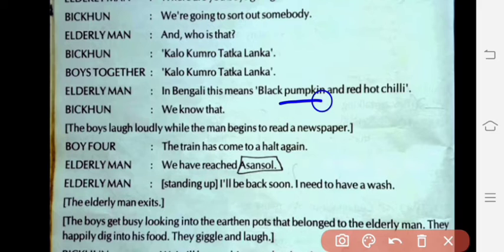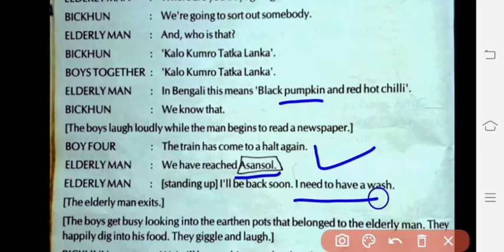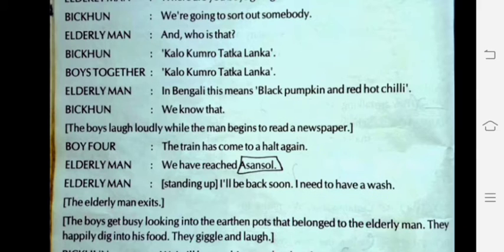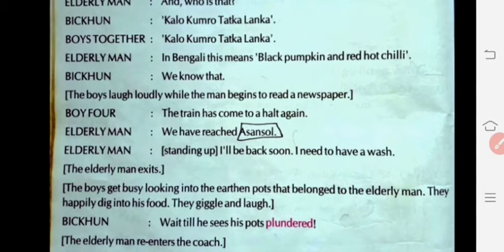Now boy 4 says the train has stopped at the second station, and the name of the second station is Asansol. At the same time, the elderly man got up from his place and went for washing, just cleaning his face to become fresh. What happened?